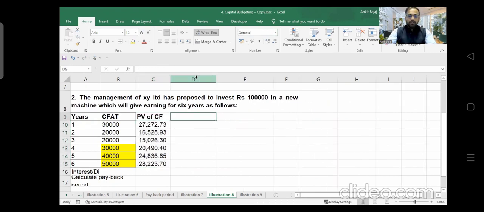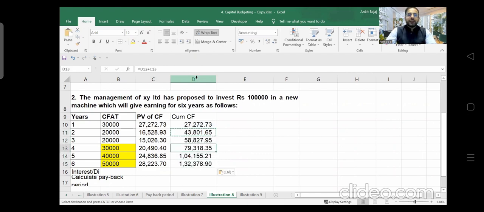Then I have to calculate cumulative cash flows. The first year cash flow is 27,272. Then I add the previous year's cash flow and the current year's cash flow, and simply copy these values here. After that, I have to find out the range. What is going to be the range in this case, guys? Fourth and fifth year, because 1 lakh is hidden in between the 4th and 5th year.